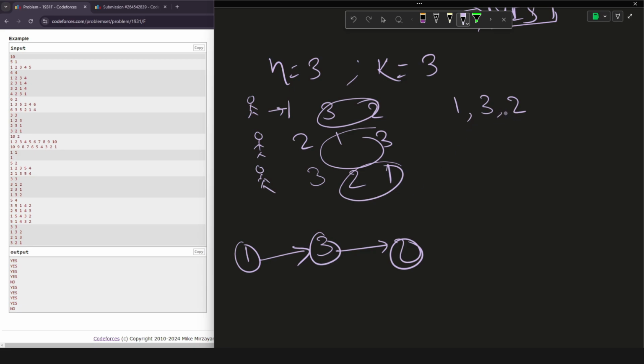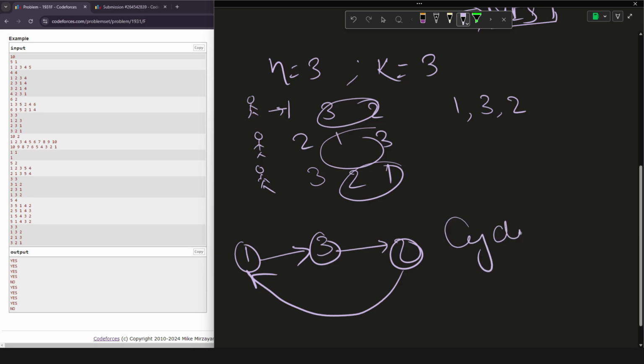If we try to observe the same thing in the form of a graph, then we will realize that we have to direct an edge from 2 to 1. And clearly here a cycle is getting formed. This is a cycle from 1 to 3, 3 to 2 and 2 to 1.